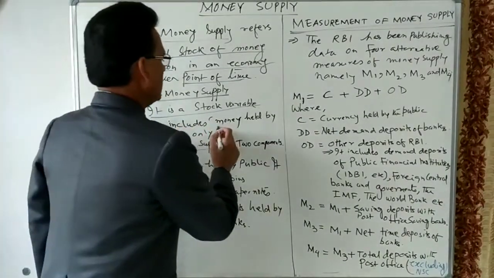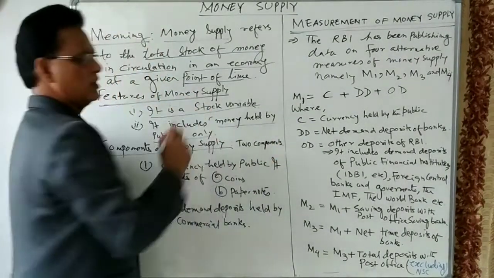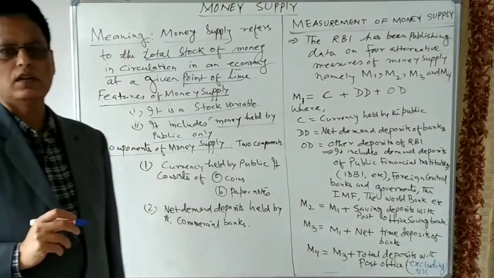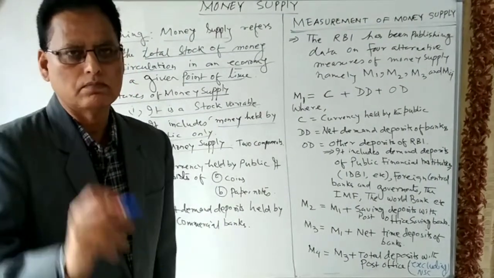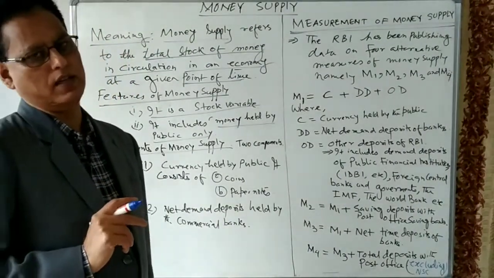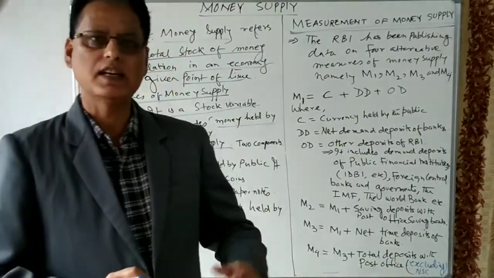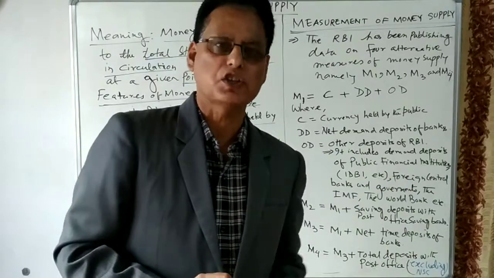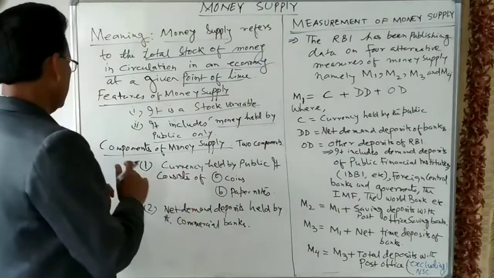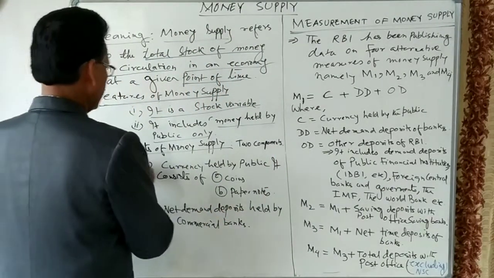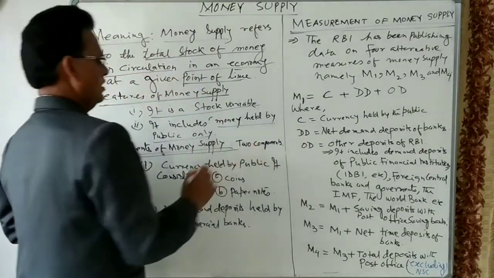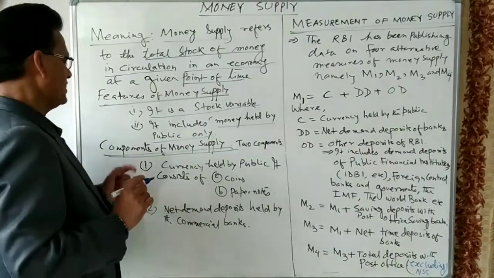It includes money held by public. It means the money supply includes the money held by public, either in the form of coins or in cash, or whether it is deposited into the commercial banks. Next one, components of money supply. Mainly there are two components of money supply.